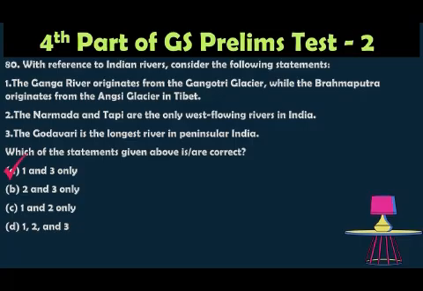The Godavari is the longest river in peninsular India, at 1,465 kilometers, also known as the Dakshina Ganga. Statement 3 is correct. So the option is 1 and 3 only. Option A is the correct answer.